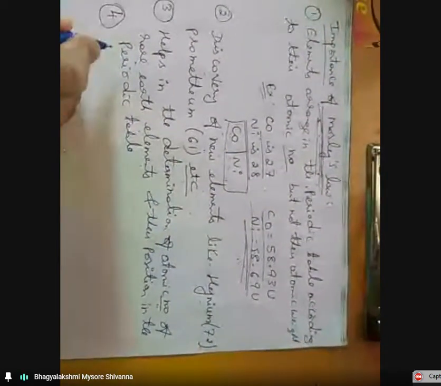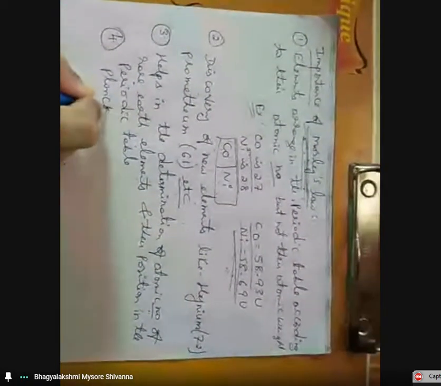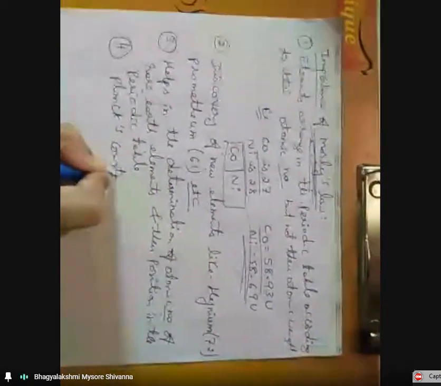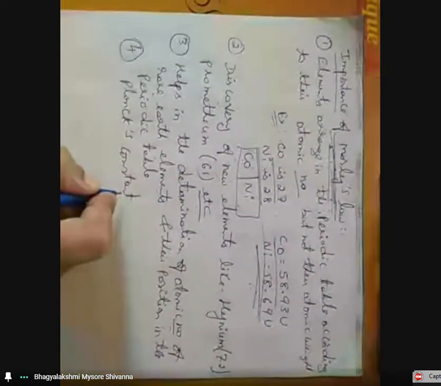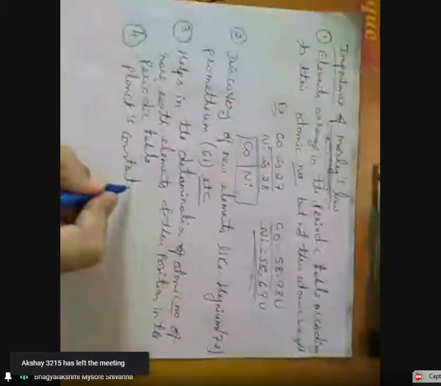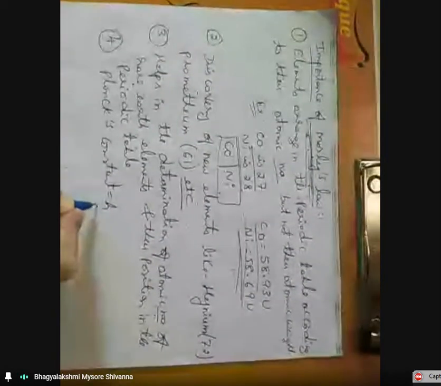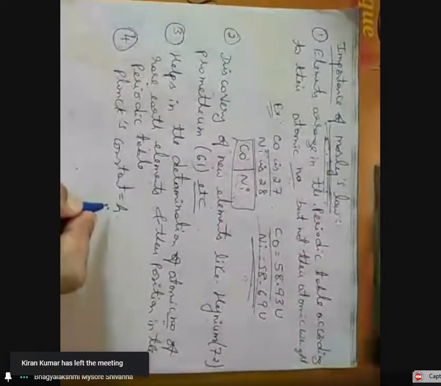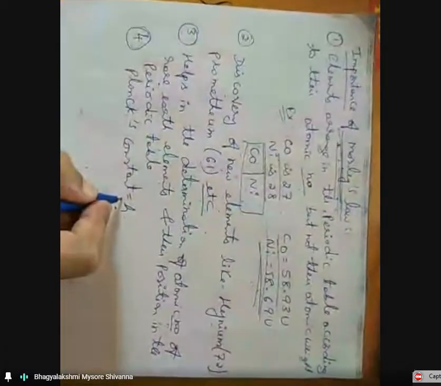The next one is, it also confirms the value of the Planck's constant. This Moseley law confirms the Planck's constant. So they give the very important. So we know that Planck's constant h. It also confirms the value of that Planck's constant. So this is the importance of the Moseley law.